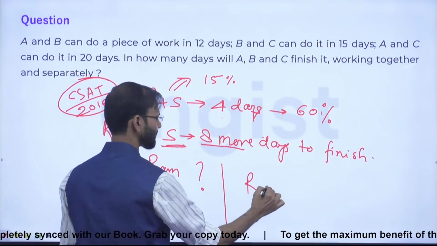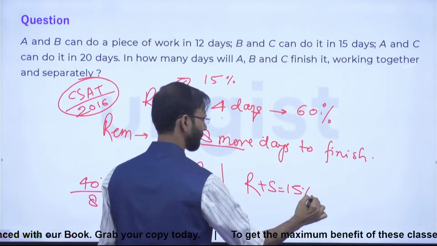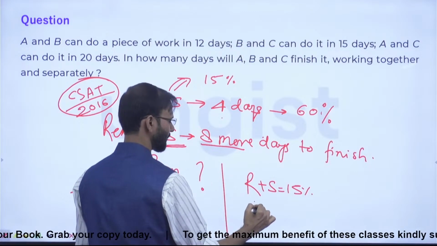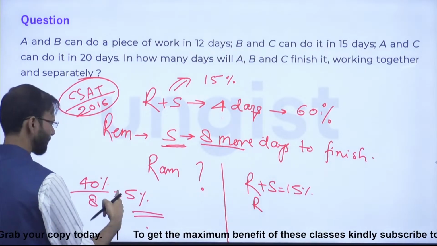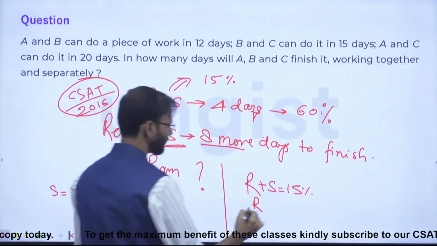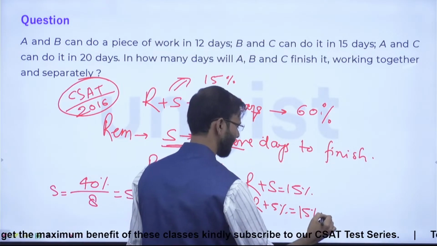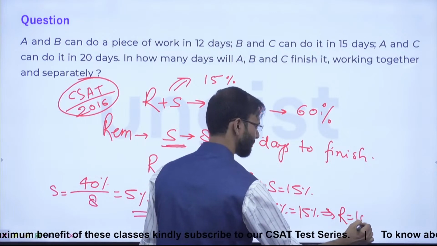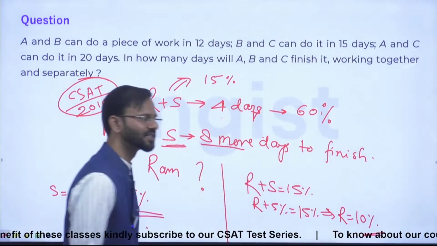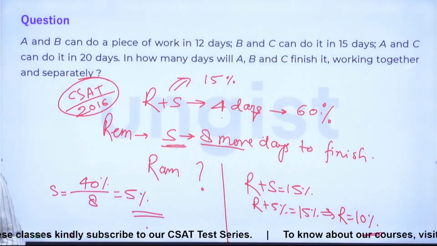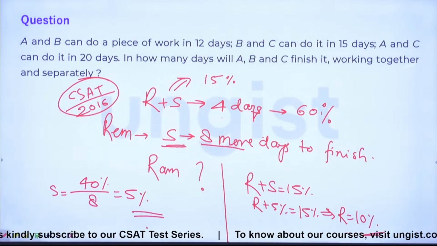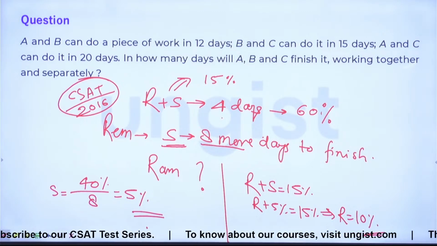So Ram plus Shyam are doing 15% work in one day, which means... ये Shyam का है ना? So Ram plus 5, which is 15. This implies Ram is doing 10% work in one day. So for 100%, he will take 10 days. Guys, is it clear?